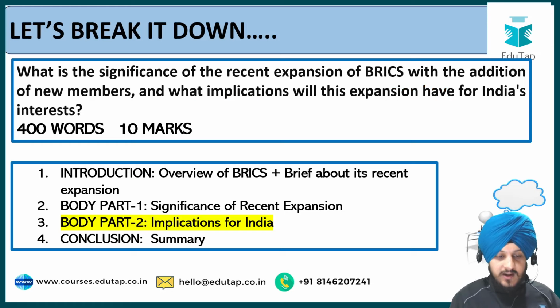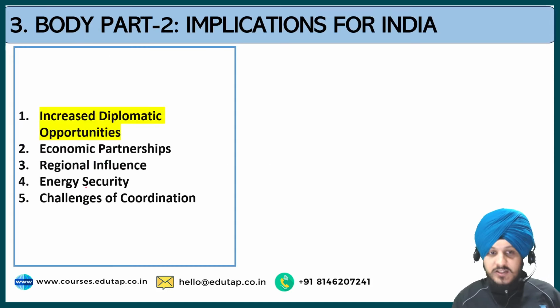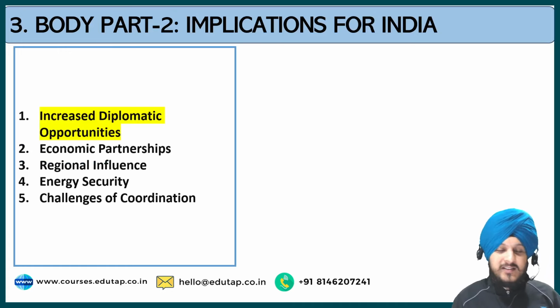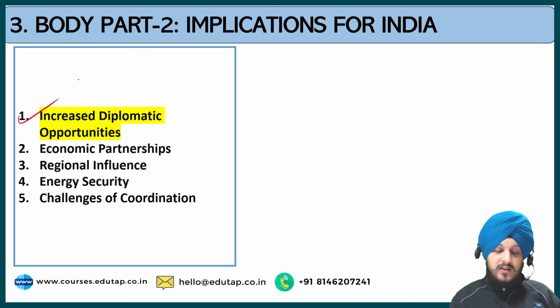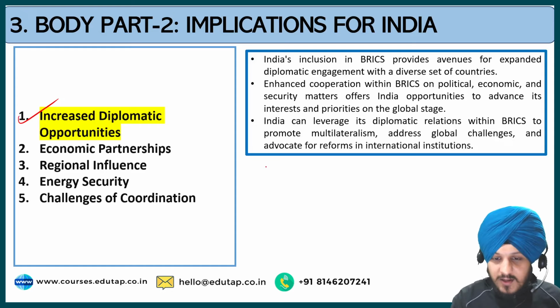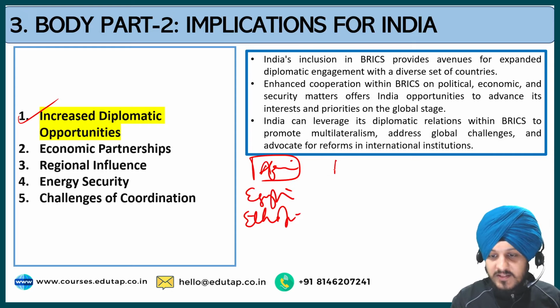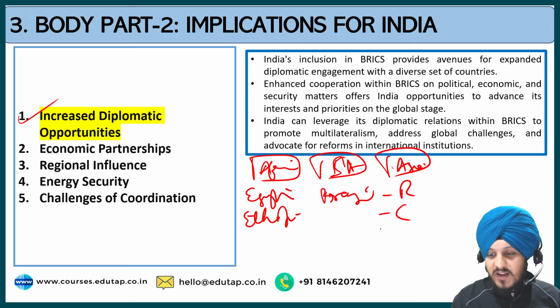The next point is regarding the body part 2, which is the implications for India. So, what are the implications of this expansion as far as India is concerned? So, the first opportunity that it gives to India is to increase its diplomatic relations. So, as we know that the African countries such as Egypt, Ethiopia, then the South American countries such as Brazil, now the Asian countries such as Russia, China, India, Saudi Arabia, Iran, UAE, all these countries.